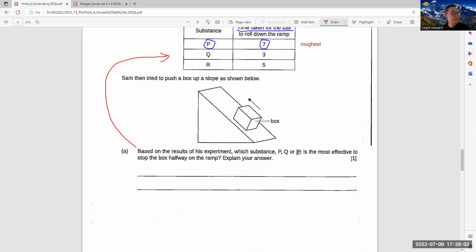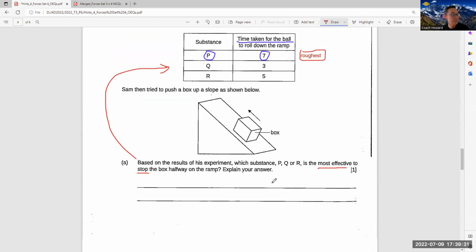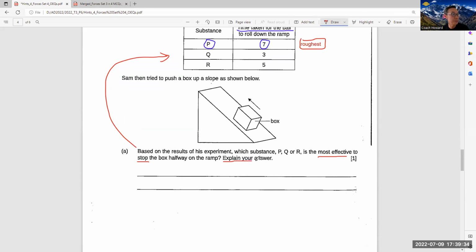Okay, which substance is most effective to stop? Can you see stop? The box halfway the ramp. That means as you push the box upwards, which material is easiest to stop? That means they're asking you which material creates the greatest frictional force so that the box will stop halfway up the ramp. So you notice if you have written down this is roughest, right? So immediately you will know is substance P. Then you need to explain the answer. Okay. So in this case, you write substance P.